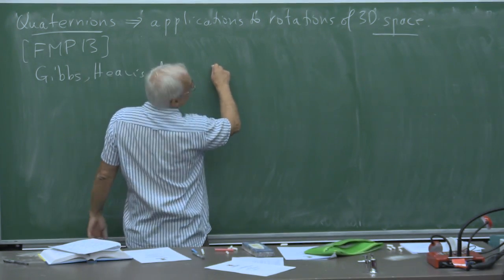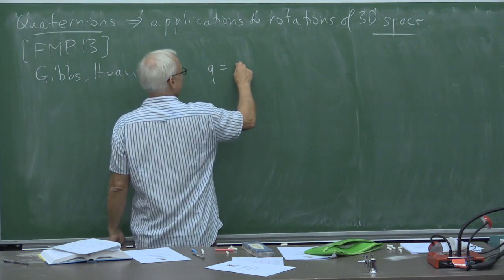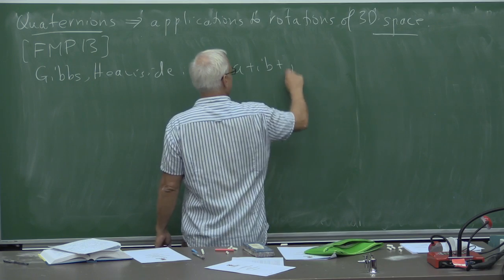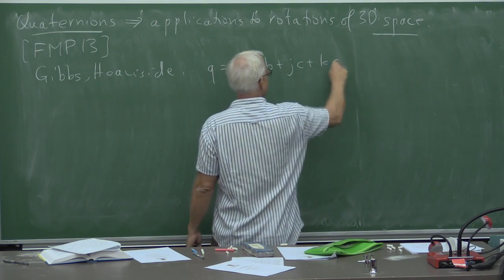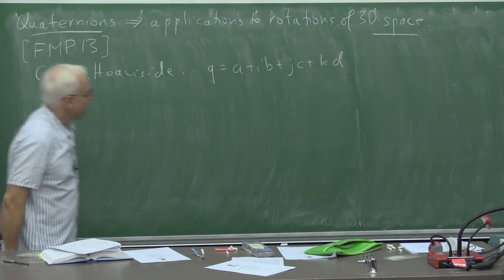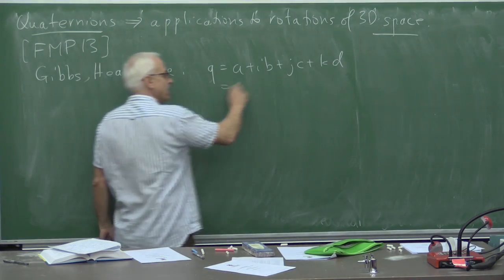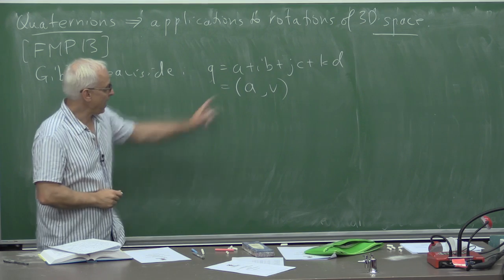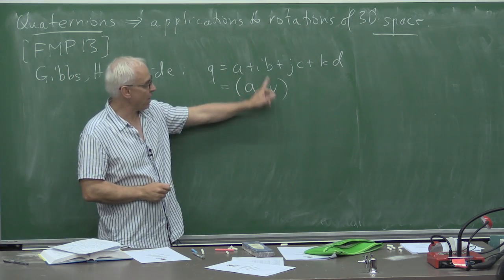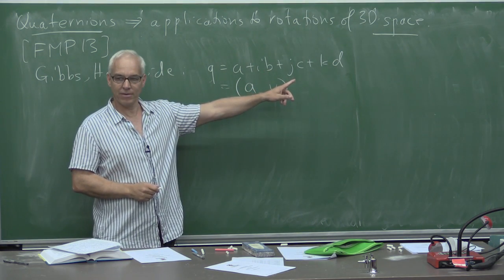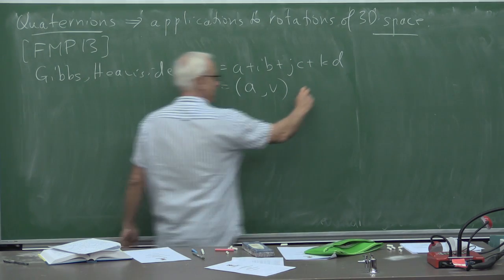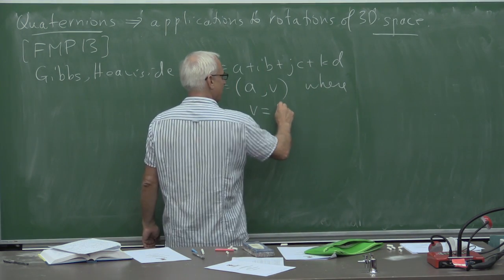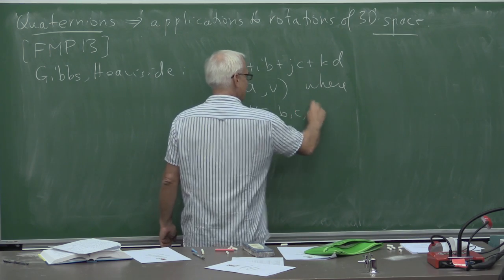So if I take a quaternion Q, and let me write it as, say, A plus iB plus jC plus kD. If I write that in a slightly different way and write it as a pair (A, V), A is that number, and V is now the three-dimensional vector (B, C, D).